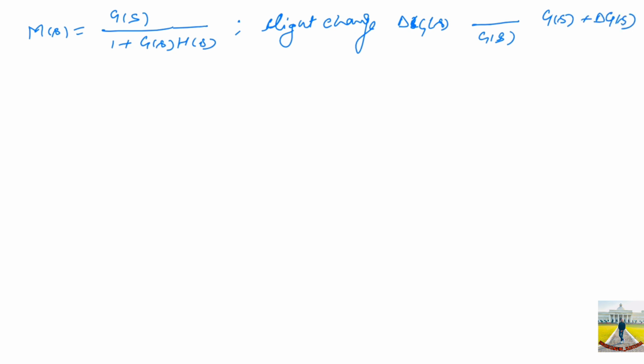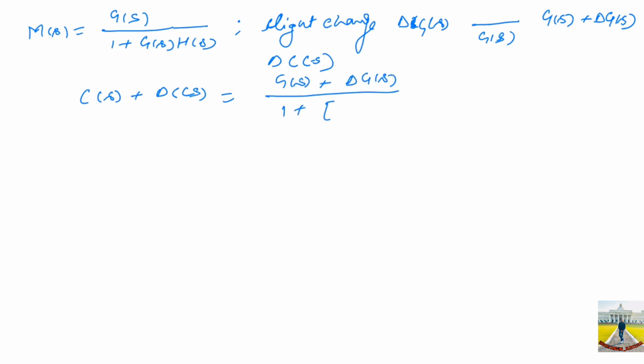And let the corresponding change in output be delta C(s). The new output of the system is now, instead of C(s), C(s) plus delta C(s), and that will be equal to G(s) plus delta G(s) over 1 plus (G(s) plus delta G(s)) times H(s), into R(s).